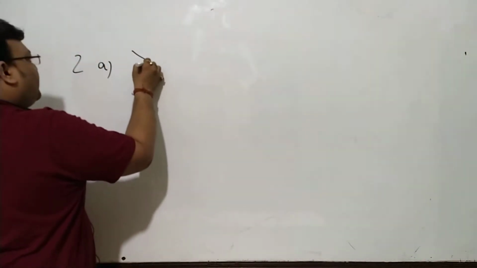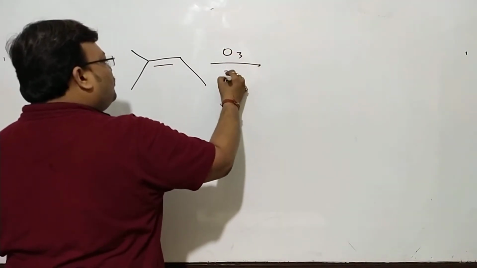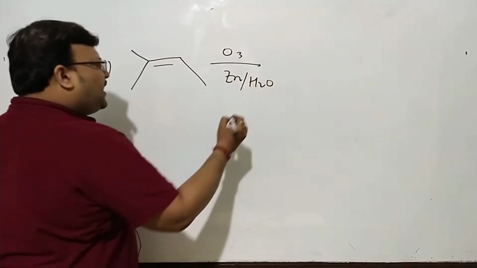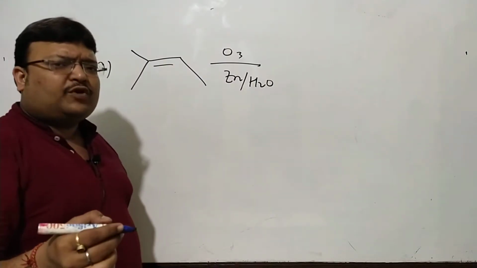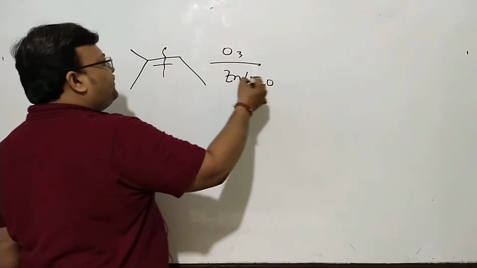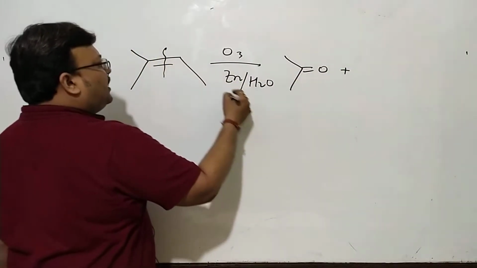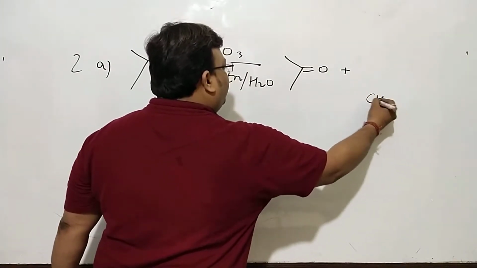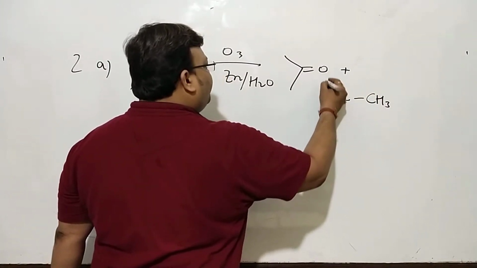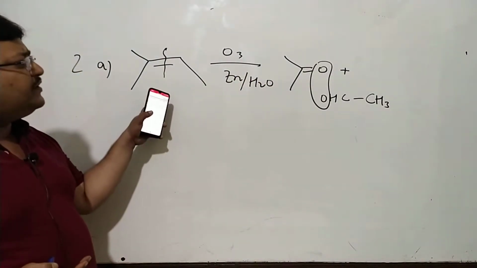So question 2, the first one. Now I see this is a compound like this. Naturally ozonolysis, zinc H2O. If it doesn't mention by default, I believe it's a case of reductive ozonolysis. We will break it from this point and the left fragment will be acetone, the right fragment will be CH3CHO. Naturally, you can join the two oxygen, confirm that this was the original alkene.